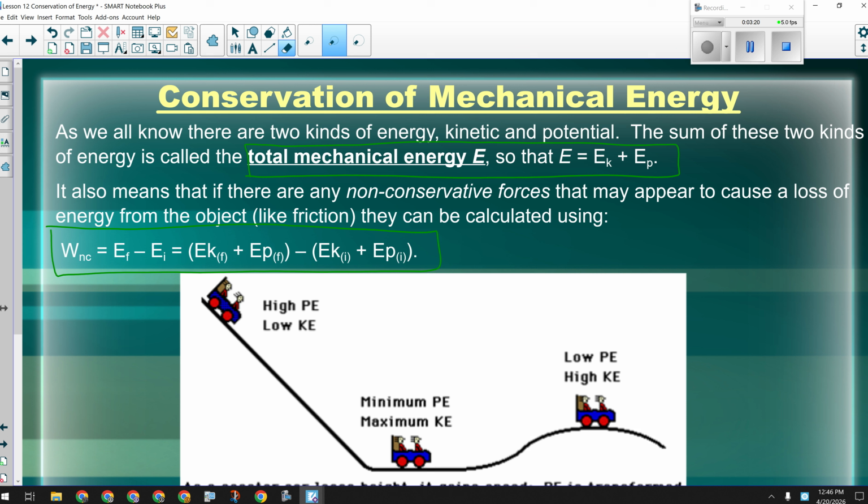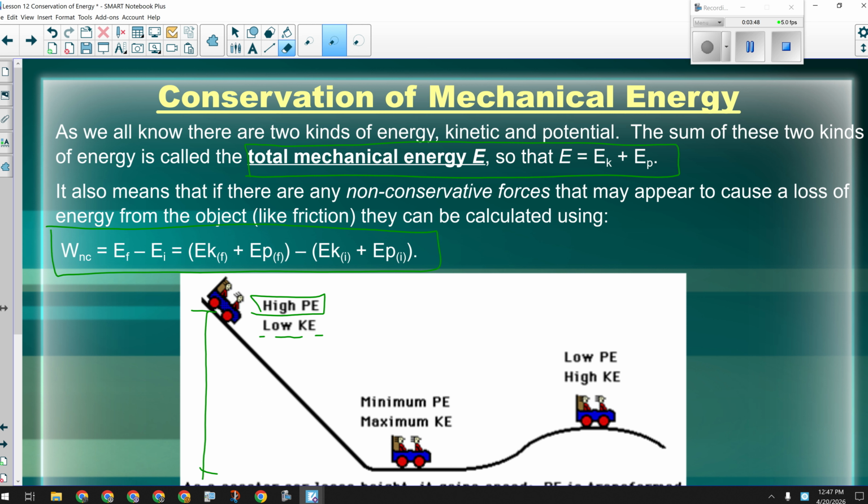So, if we're dealing with that kind of a roller coaster, when we are up here, okay, we have a lot of potential energy because we have a lot of height. Yeah, okay, we're high off the ground. Being high off the ground means we're going to have lots of potential energy. More than likely here, our kinetic energy will be fairly low because we won't be moving very fast.